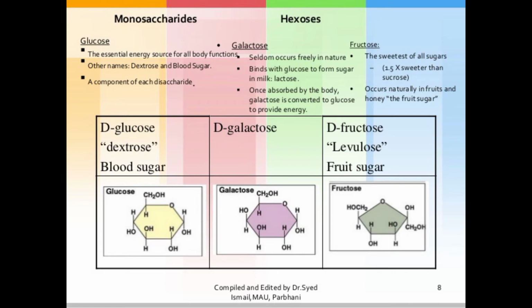But D-fructose also has 6 carbon atoms, though its structure is pentagonal. The carbons are first, second, third, fourth, fifth, and sixth, so there are a total of 6 carbon atoms in fructose, the fruit sugar. These are the monosaccharides, the hexoses: glucose, galactose, and fructose.